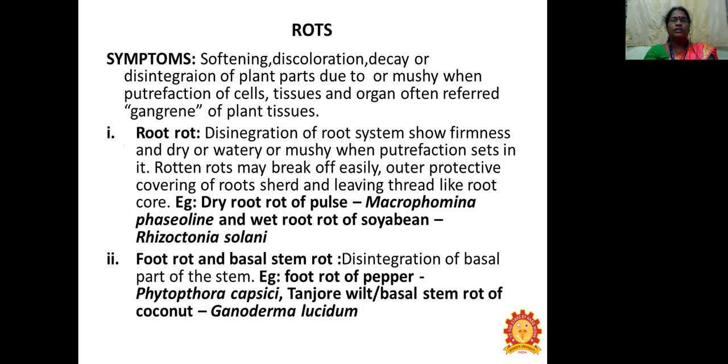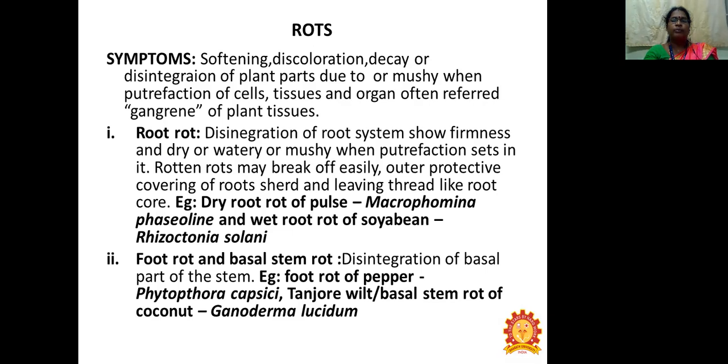Next one is rots. The symptoms are softening, discoloration, decay or disintegration of plant parts due to the putrefaction of cells, tissues, and organs, often referred to as gangrene of plant tissues. So there are different types of root rots. For example, dry root rot of pulse caused by Macrophomina phaseolina, wet root rot of soybean caused by Rhizoctonia solani, foot rot or otherwise called basal stem rot.